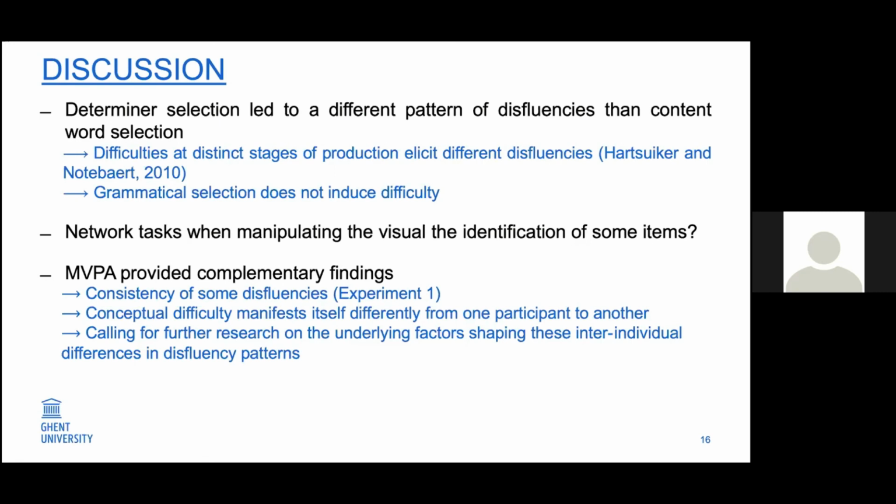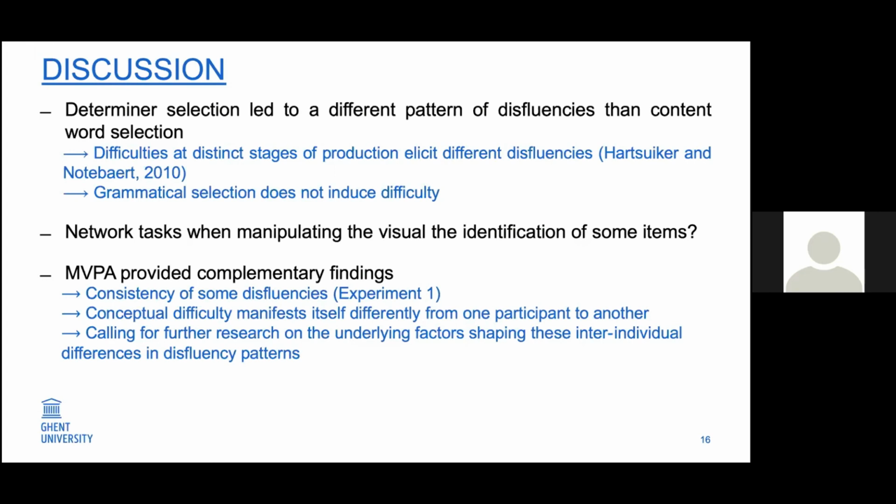But still, we have to find a better way to use naming tasks when we want to manipulate the visual identification of some items, because we think that in this specific situation, there is an influence of visual attention and visual control that interfere with the language production.